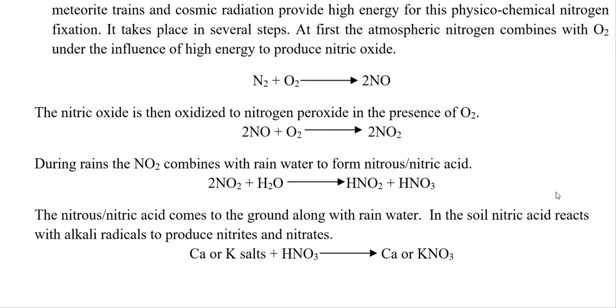Sometimes when the nitrous or nitric acid comes into the ground through rainwater, they can react with certain alkali radicals to produce derived salts such as calcium or potassium nitrate that may be present in the soil system.